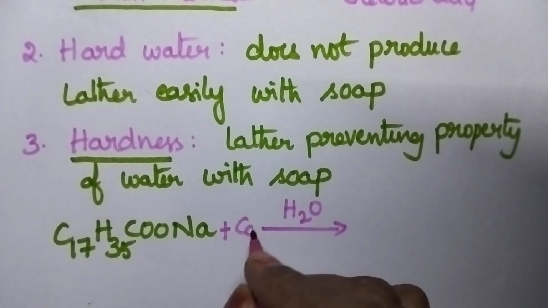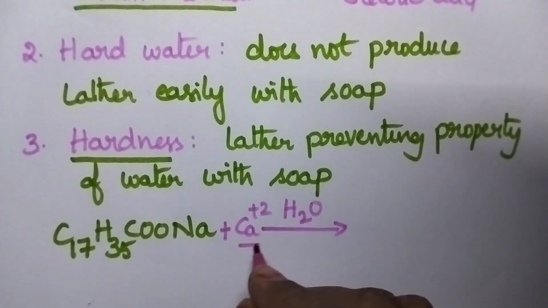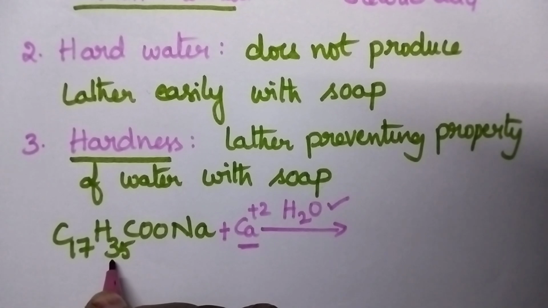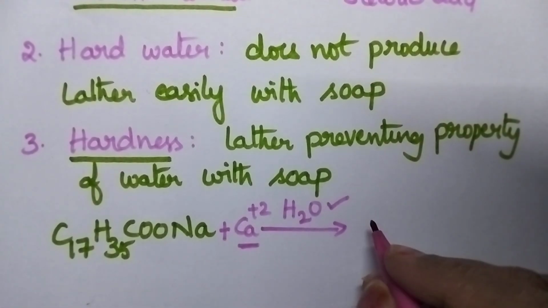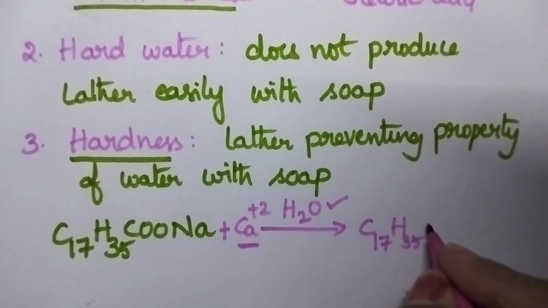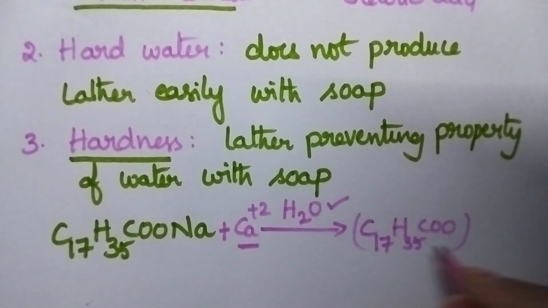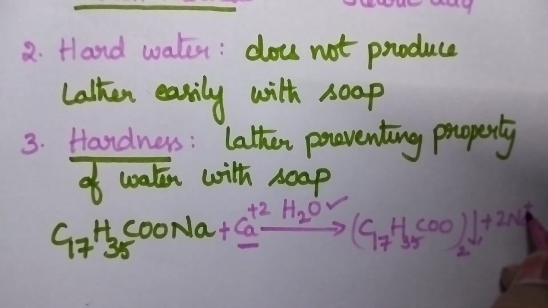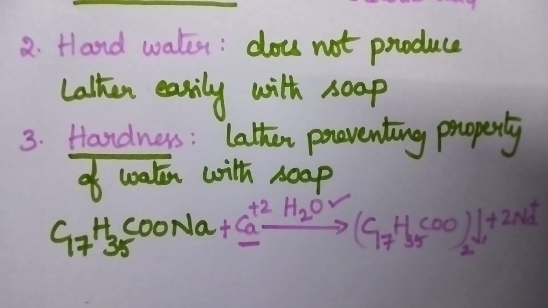Especially the calcium and magnesium salts present in water initially reacts with the soap. Then it results in the formation of dirty white precipitate.